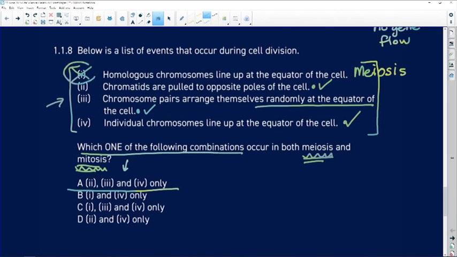It's only options with the number 1 in it that are going to be incorrect. And in option D, we're missing number 3, which is correct. So our answer is going to be 1.1.8, A.